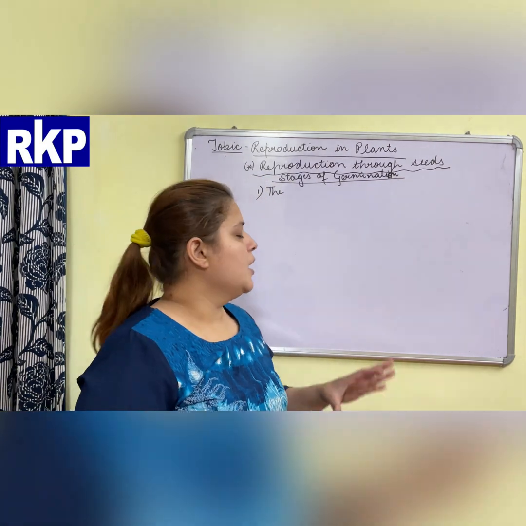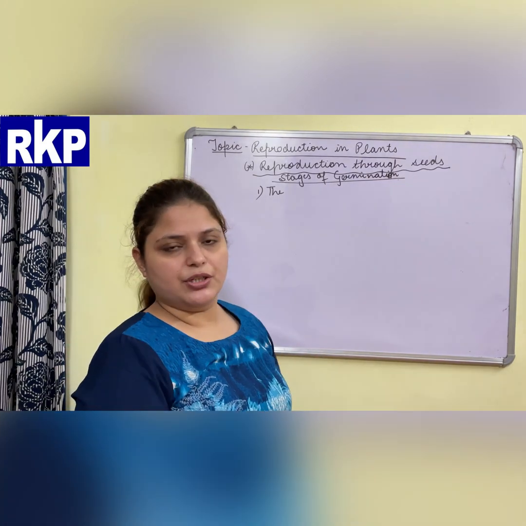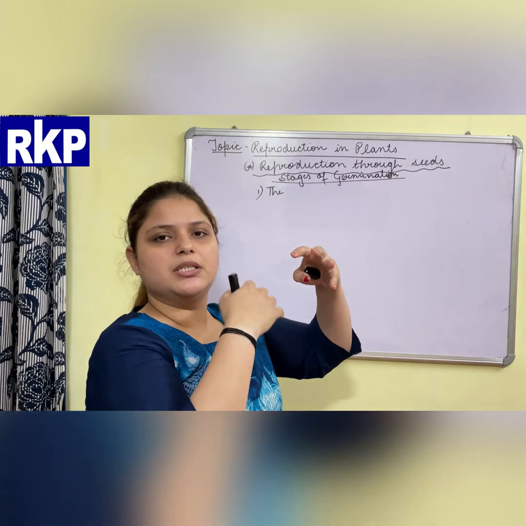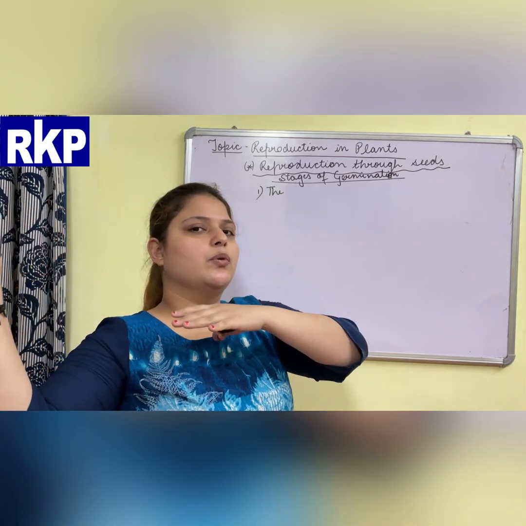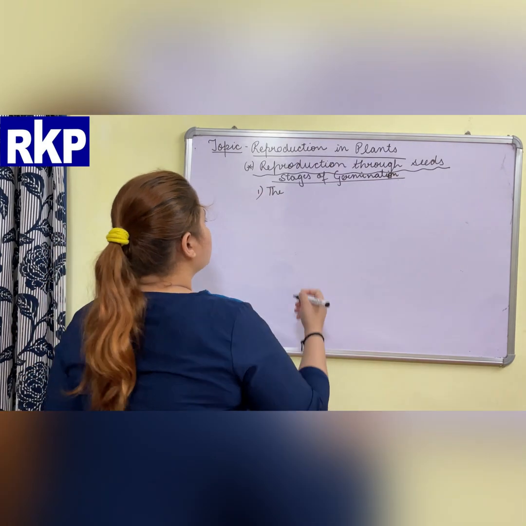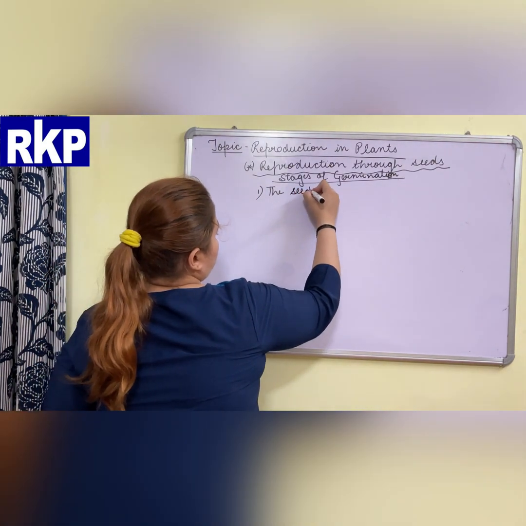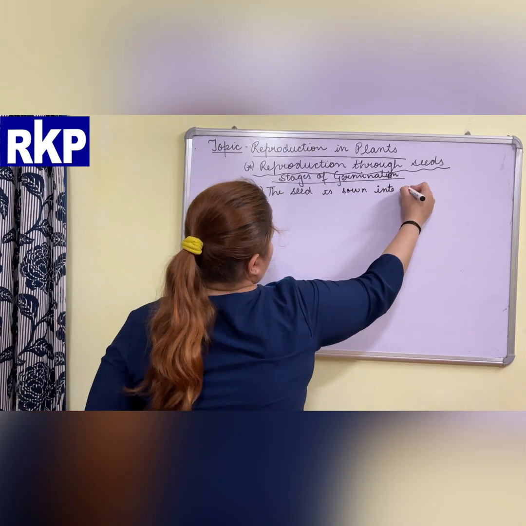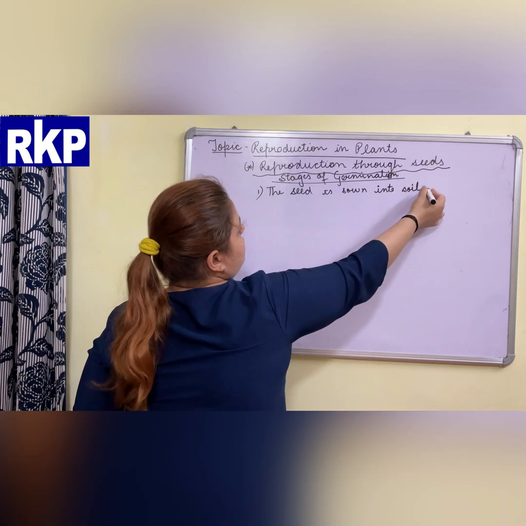Clear? Now, stages of germination means what are the stages by which the seed will start developing into a baby plant and it will grow into a baby plant, means seedling. The first is the seed is sown into the soil. This you all know very well. What is the first stage?